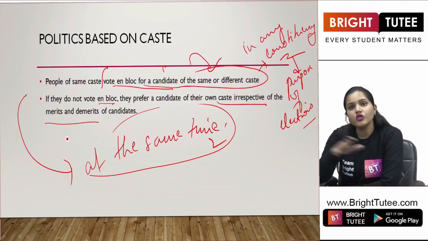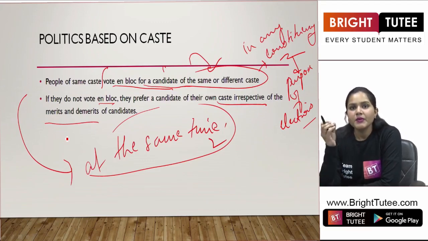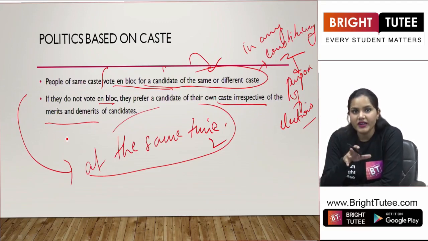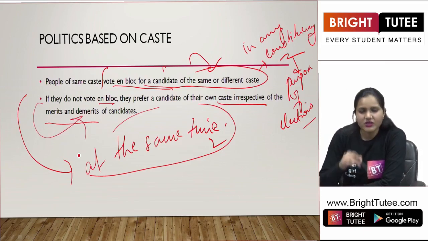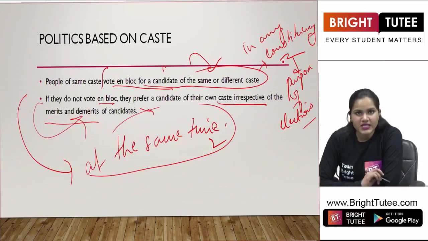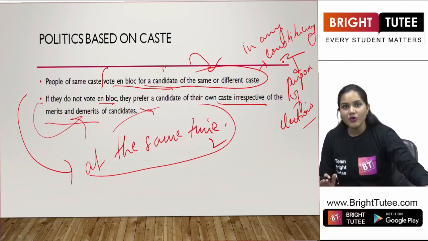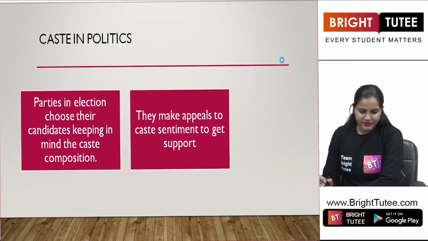So, if they are not all voting at the same time, they prefer a candidate belonging to their own caste, and they do not worry much about the merits and demerits of that particular candidate. So, this is how caste is playing a big role in politics here.